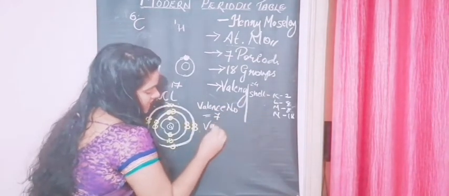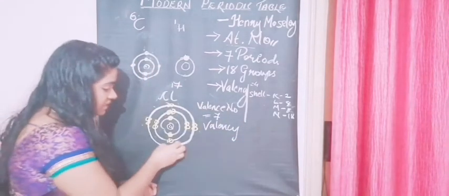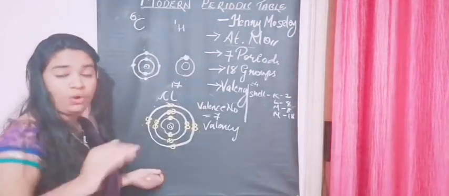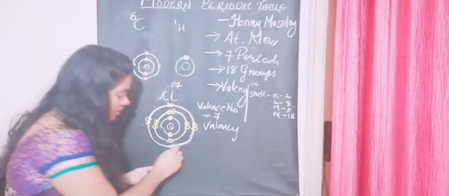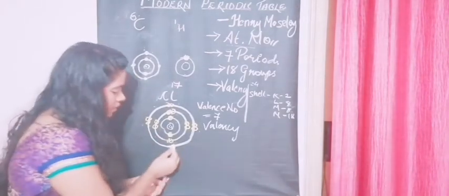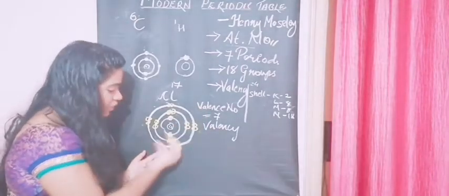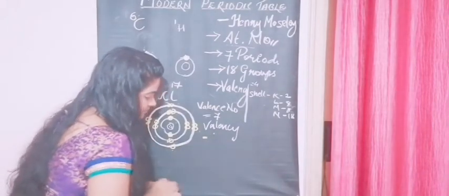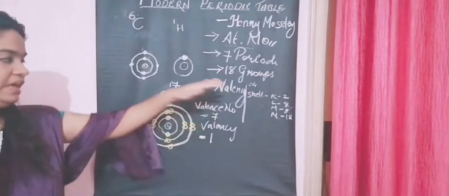And what is the valency? As I've told you, valency is the number of electrons used to react with another element, involved in making it stable. So it is attaining 1 more electron to make it stable. So our valency is 1. You may have got the difference, right?